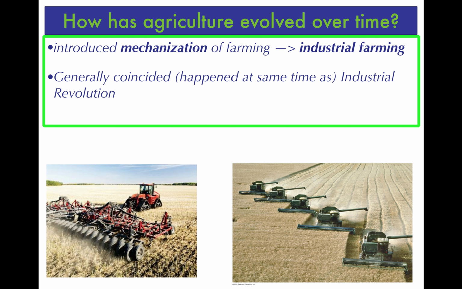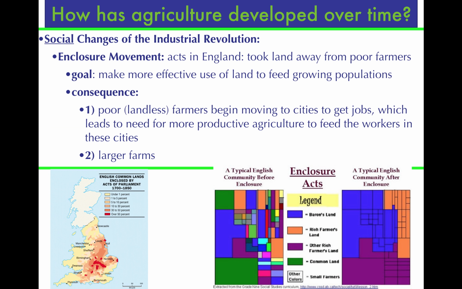On the whole, I want you to consider the second agricultural revolution as the way that the mechanization of farming was introduced. What this will ultimately lead to is what you see listed here, industrial farming. So you can see at the bottom the end product over the long term for this is industrial farming. As I just mentioned, this revolution generally coincided with the Industrial Revolution. So let's talk about the social changes of the Industrial Revolution so we can see how that affects the agricultural practices.